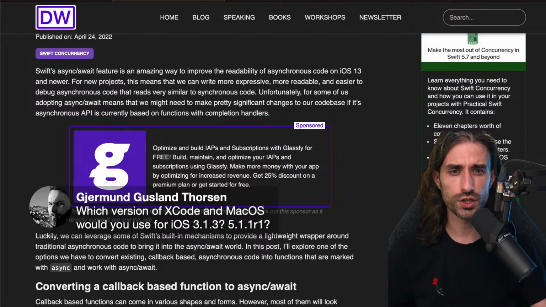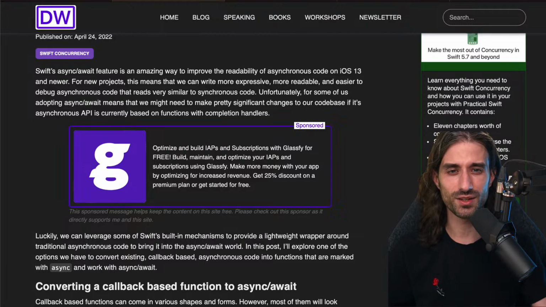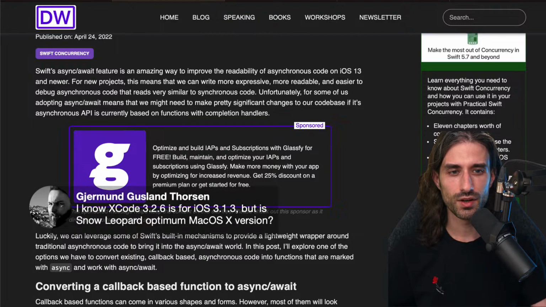If it's the version of macOS that supports concurrency, I have no idea, because I have never developed anything for macOS. So Xcode 3.2 is really old. It would be something like Snow Leopard old. Yes, that's definitely before Lion. So yes, definitely Snow Leopard.